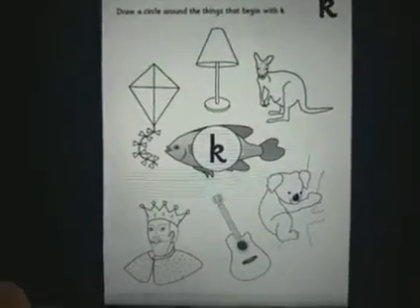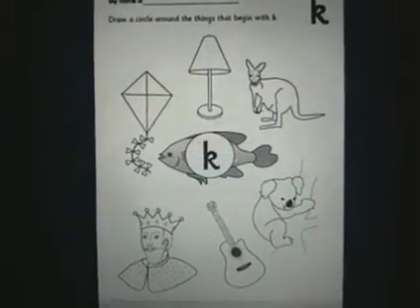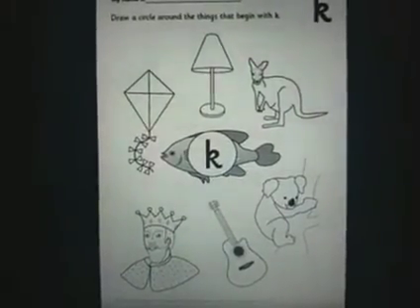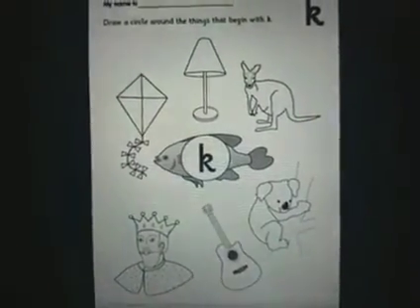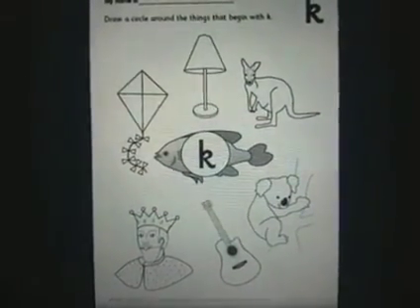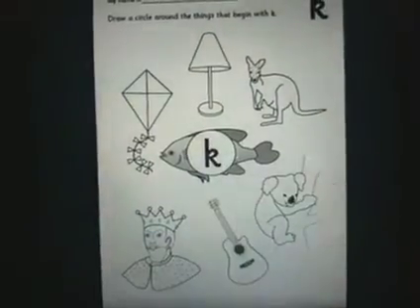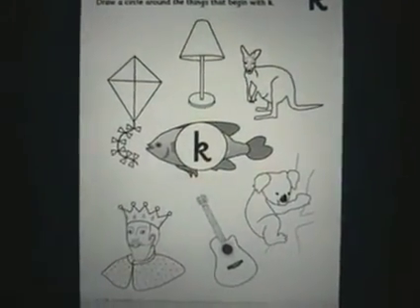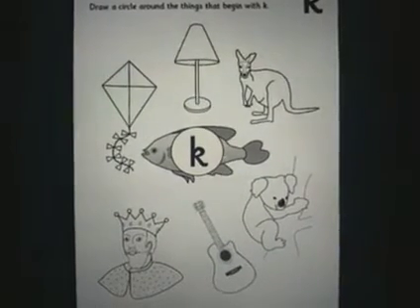The next one is the koala. It's a small, tiny animal which looks like a bear, a tiny bear. The word koala begins with the sound K, so you can circle the picture and color it. The next picture is of a musical instrument. It's called the guitar.